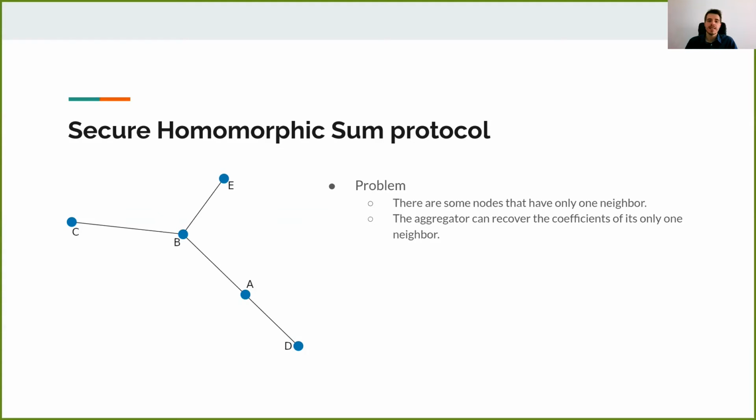For example, consider C, a node with only B as a neighbor. When C receives the encrypted value from B, C can sum its value with the B value and decrypt the aggregated value. Given the fact that C knows its own value, it can easily obtain the B value.